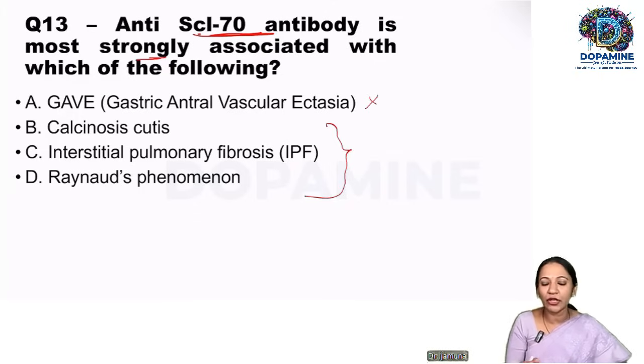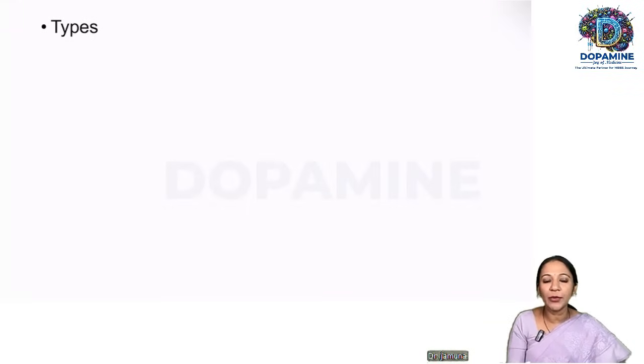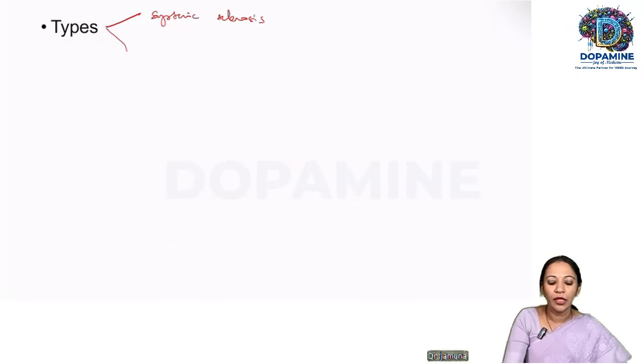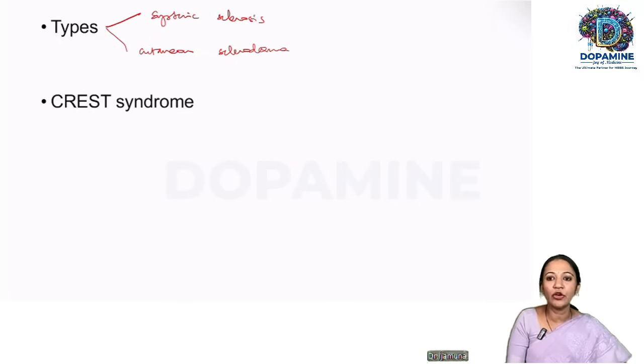So what is the right response here among these three choices? We will see. What are the types of systemic sclerosis? We have systemic sclerosis, that is the generalized form. The cutaneous, localized form is scleroderma. Scleroderma, as you're all aware, is a part of CREST syndrome.